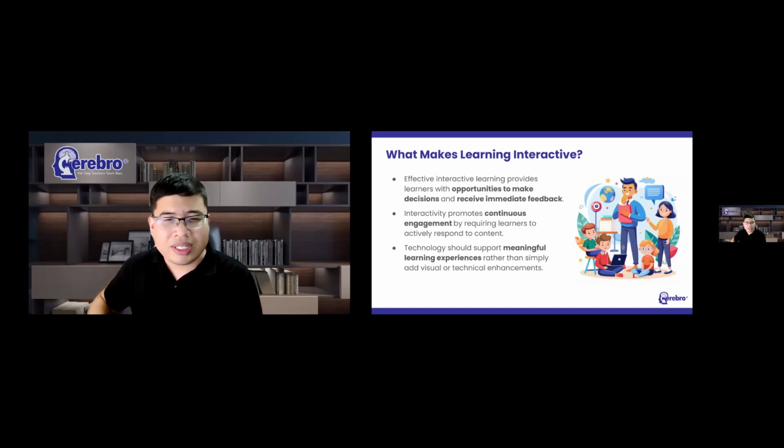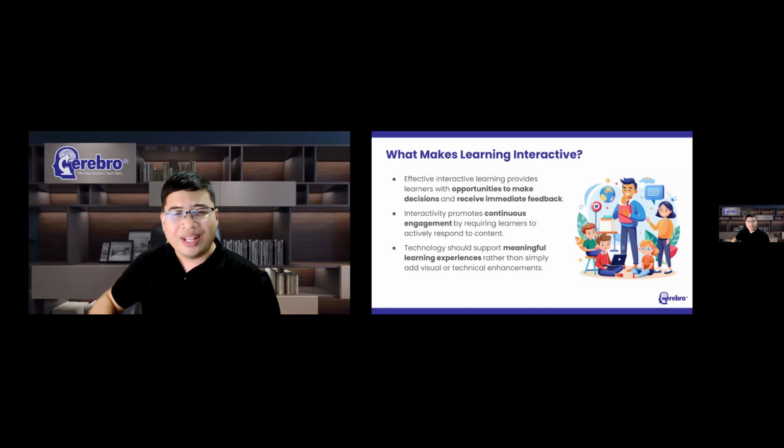One principle I always emphasize when discussing educational technology is this: technology should amplify good teaching. It should not replace it. A poorly designed activity remains a poorly designed activity, even if it uses the latest technology. And at the same time, a well-designed learning experience can become even more powerful when technology is used strategically.